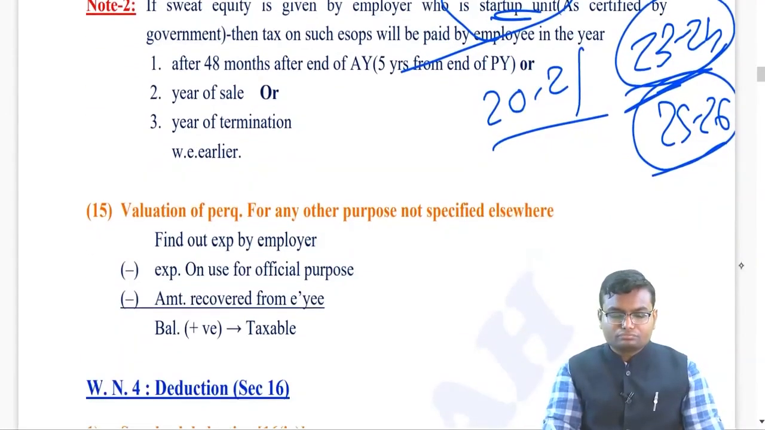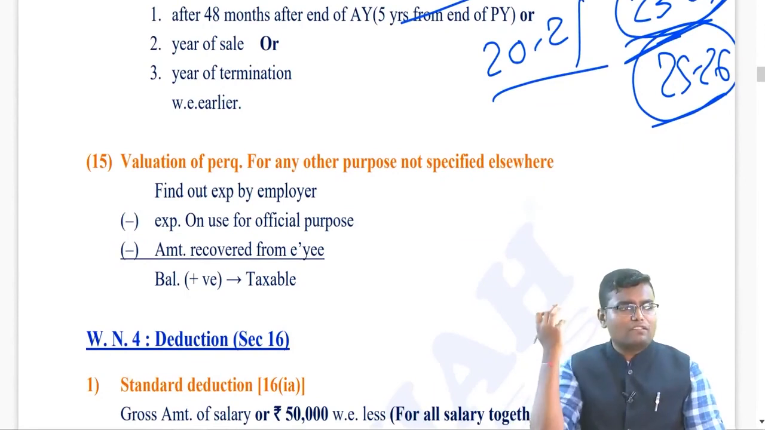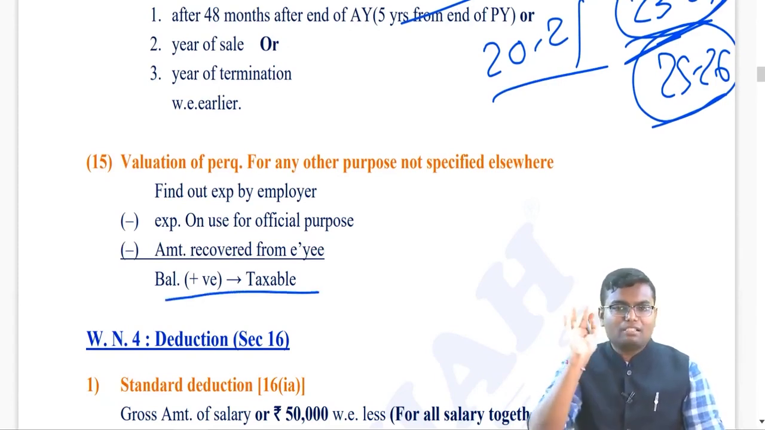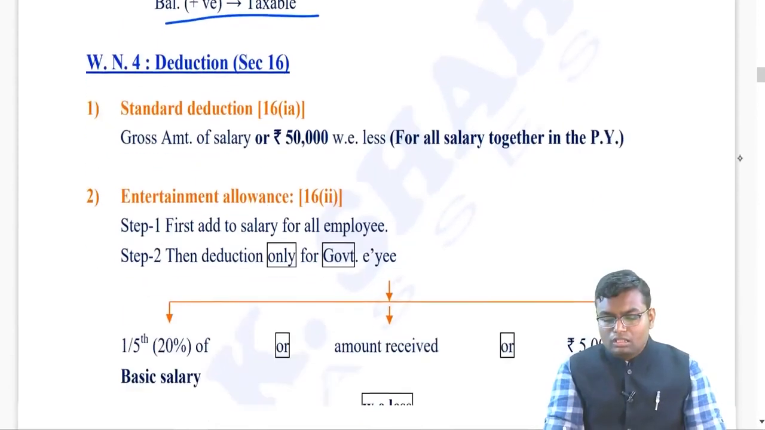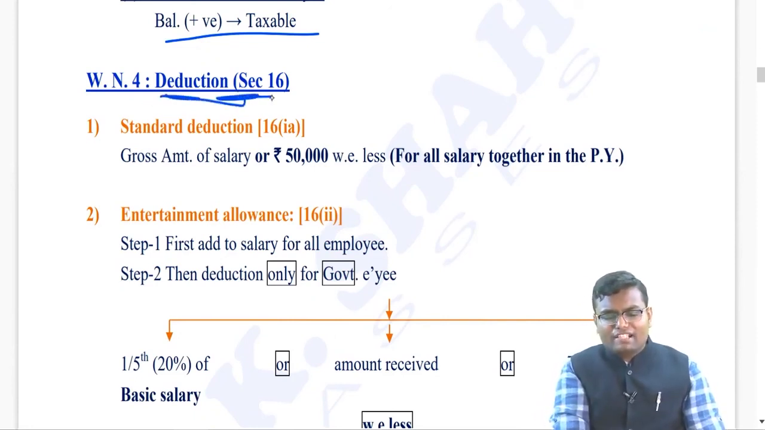Then, for any valuation of perquisite for which benefits or valuation is not given above, what will be the value? What is the cost to employer? Deduct the amount attributable for official purpose, deduct recovery, balance if positive, taxable, simple. Then from your gross salary, up to now gross salary is done. Now from this gross salary what we will get is deduction under section 16.